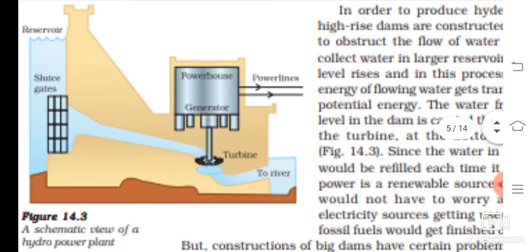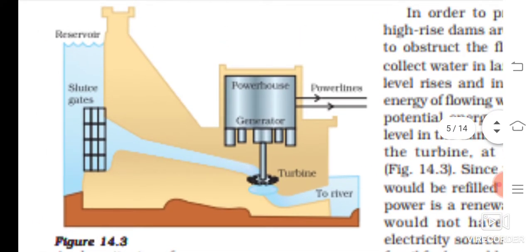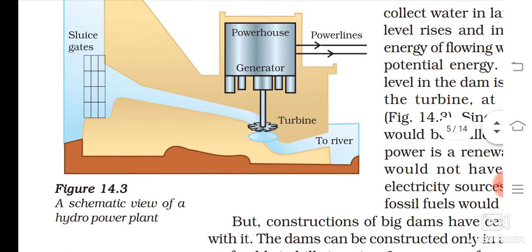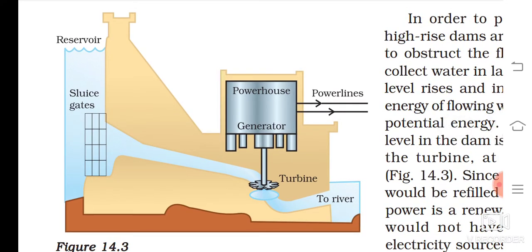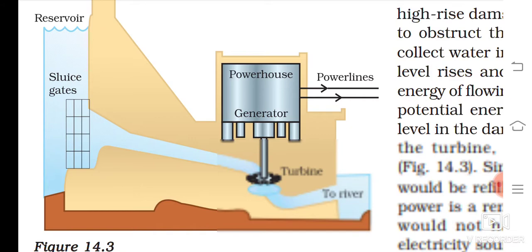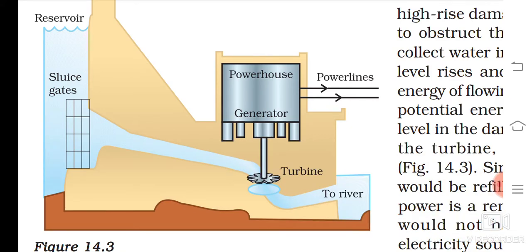Now the figure is there. You know about the hydropower plant, it works on the force of water. Water falls down on the turbine, which moves and drives a dynamo. The generator converts it into electricity and we are using it. So 14.3, the schematic view of a hydropower plant. What things are there? Reservoir, then sluice gates, opening gates. Then when it opens, the turbine moves. When the turbine moves, there is a generator and a powerhouse. Power lines come out from the powerhouse, and then this water goes to the river.